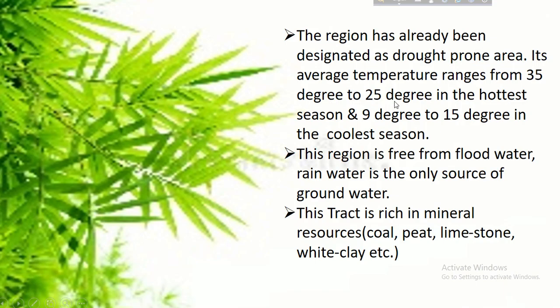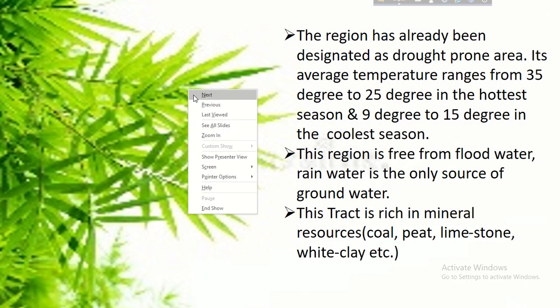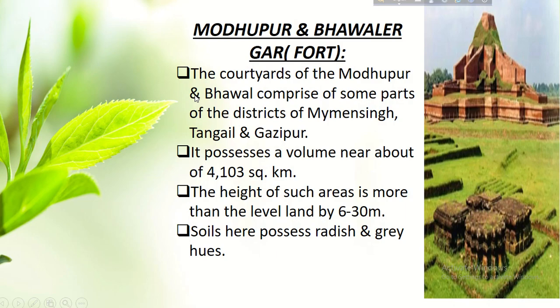The region has already been designated as a drought prone area. Its average temperature ranges from 35 degrees to 25 degrees in the hottest season and 9 degrees to 15 degrees in the coolest season. This region is free from floodwater, as the rainwater is the only source of groundwater. This tract is rich in mineral resources: coal, peat, limestone, white clay, etc. We can see over there.